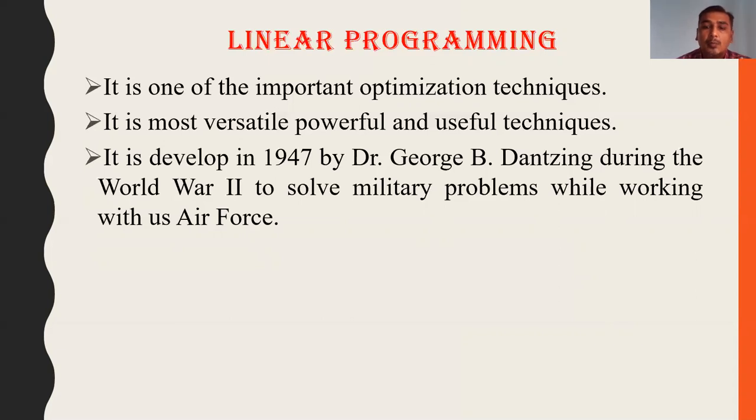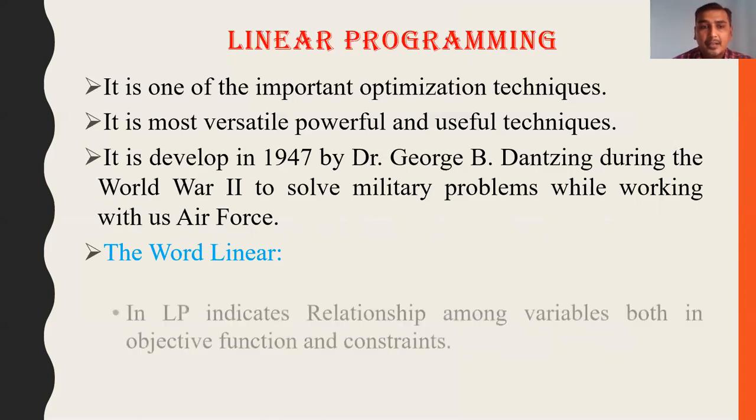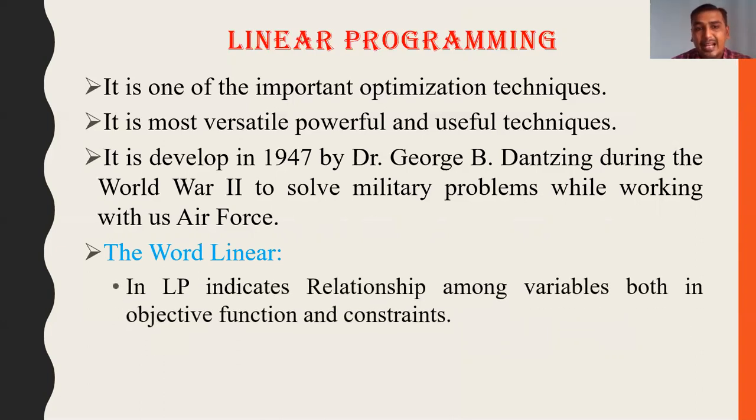That technique is called linear programming. Linear programming consists of two words: first, linear, and second, programming. Linear means LP indicates a relationship among variables, both in the objective function and the constraints.